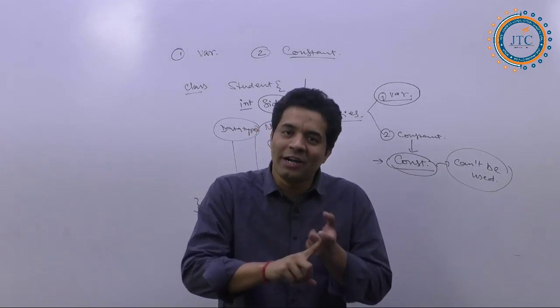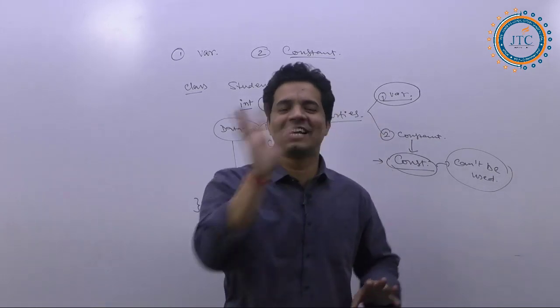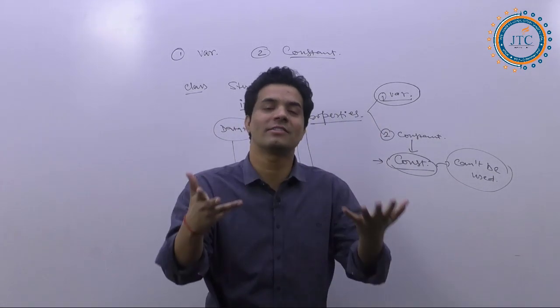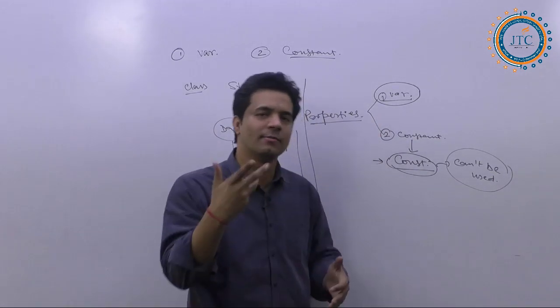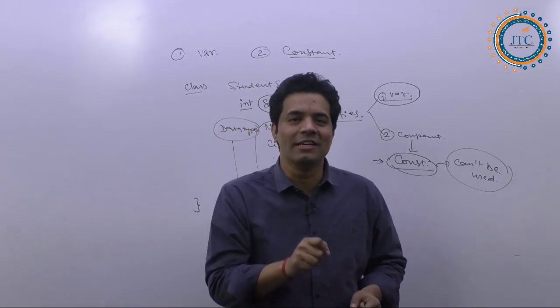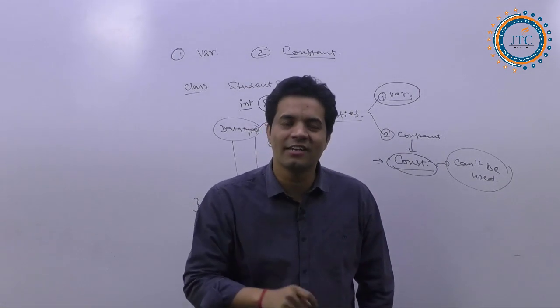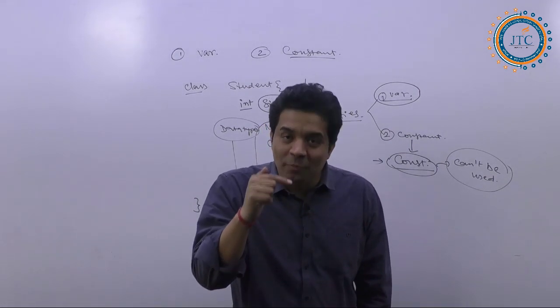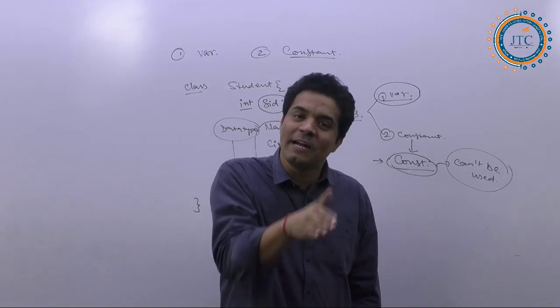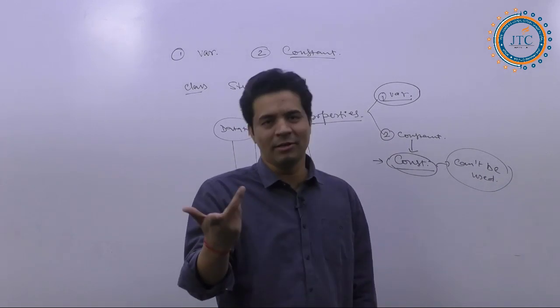Now, the property values which are going to be the same for everyone, we will be calling a constant. I am giving it in a different form. So the value of the property which is common for everyone, we will be calling a constant, and the property value which is going to be different for each person, that is the variable.